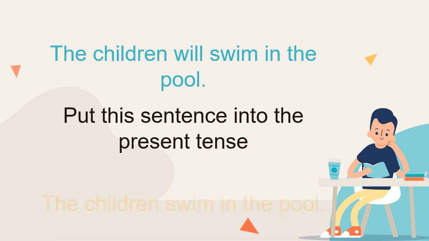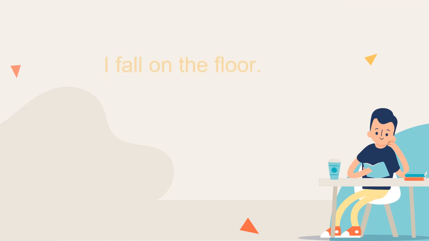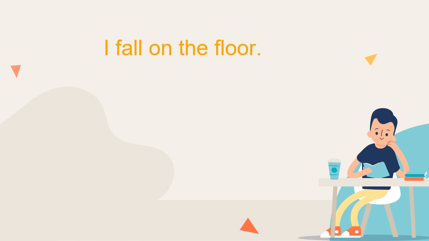Let's check your answer. The children swim in the pool. Yeah, that's correct. They are swimming in the pool now. It is happening in the present. I fall on the floor. Is that a past tense, a present tense, or a future tense sentence? I think that's a present tense sentence.